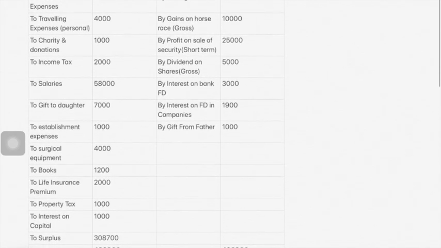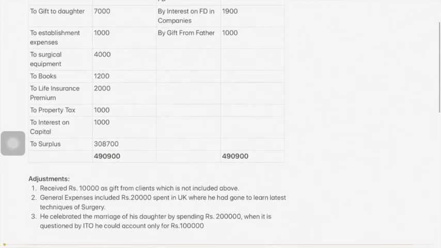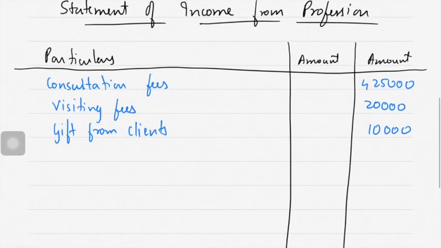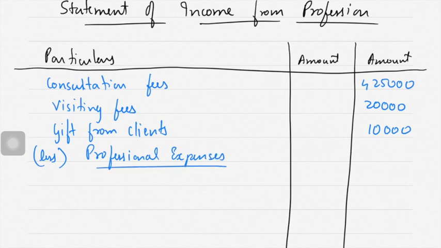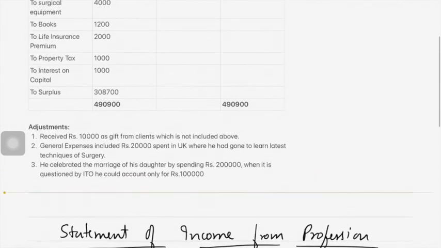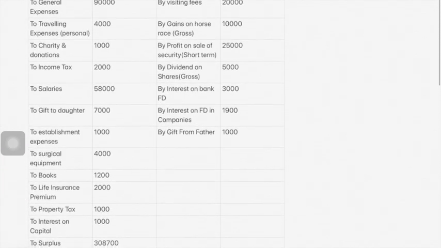Horse race, security, dividend, interest, bank, that's it. Okay. Less professional expenses. Subtract all the professional expenses. First one was general expense. General expense 90,000.